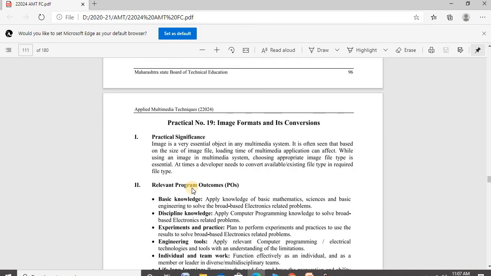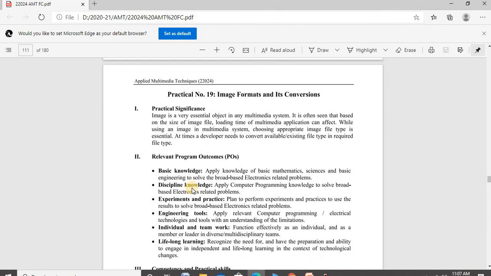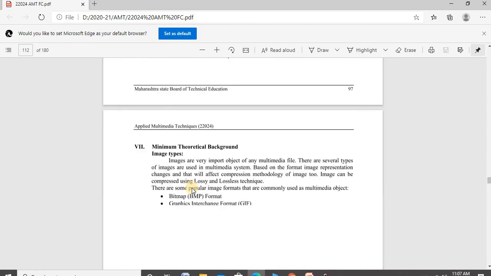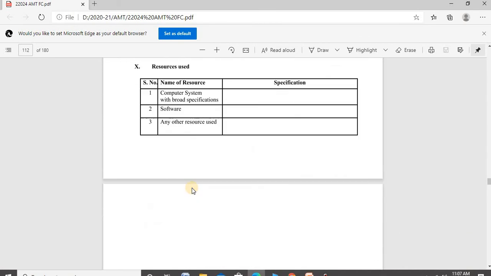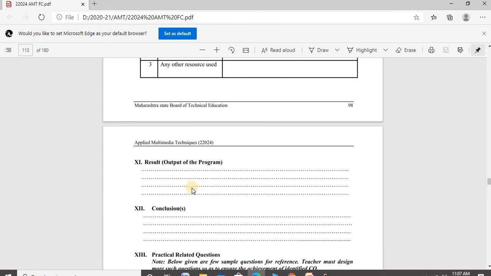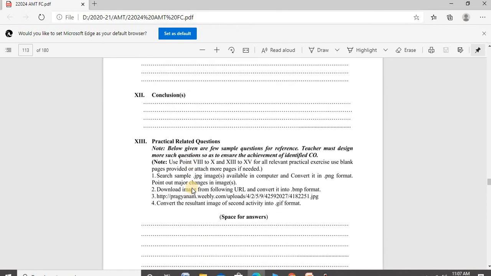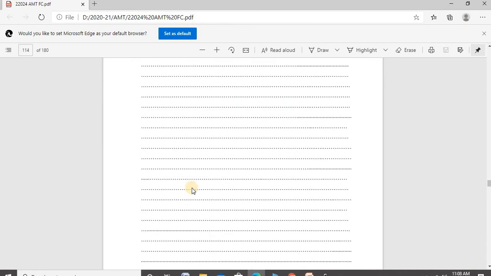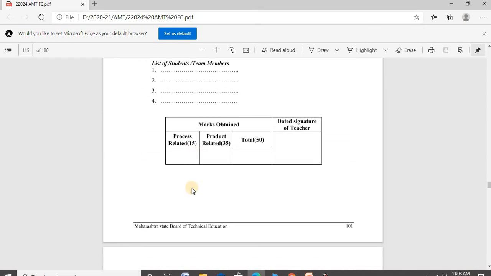Practical number 1B is already completed in the first practical. So I refer to it, meaning copy that for practical number 19. This question was already taken in practical number 1B, in the first practical, so I repeated it and completed it once again.